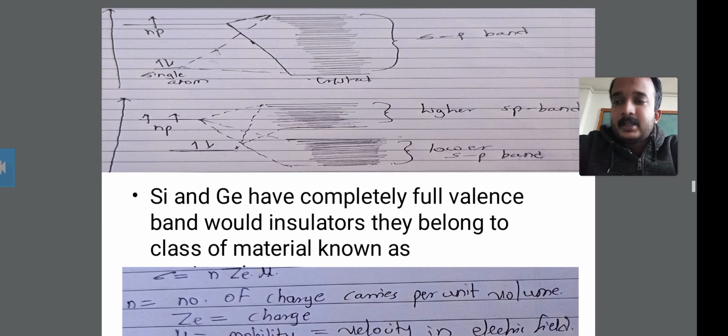Okay, look at this diagram. It shows the np band containing one electron above the s orbital.